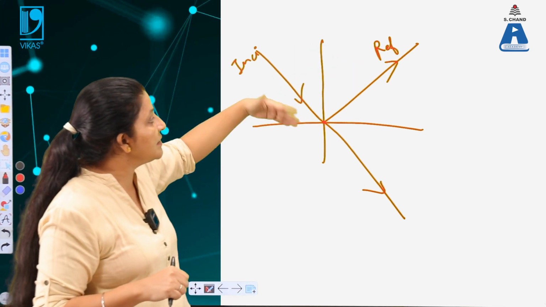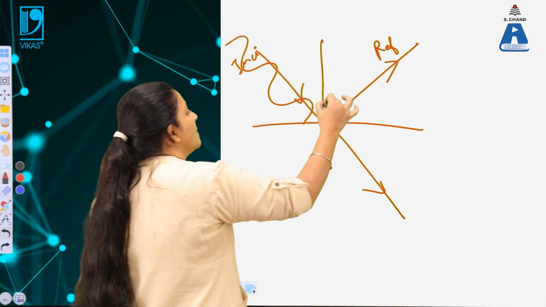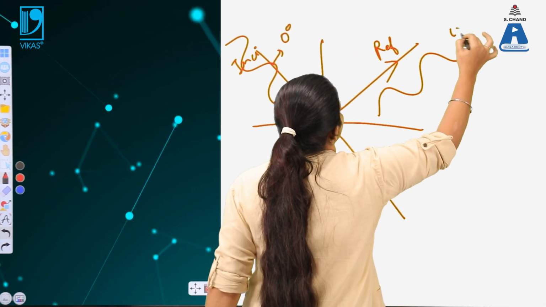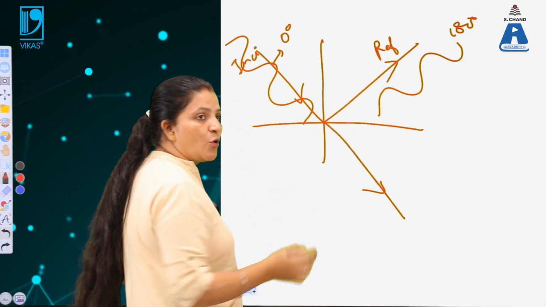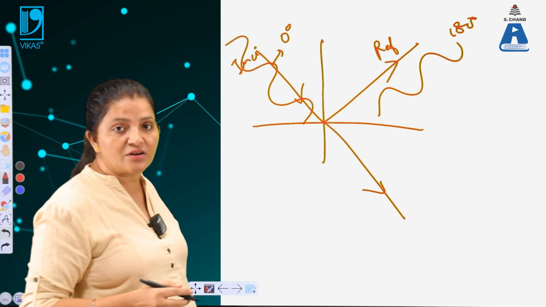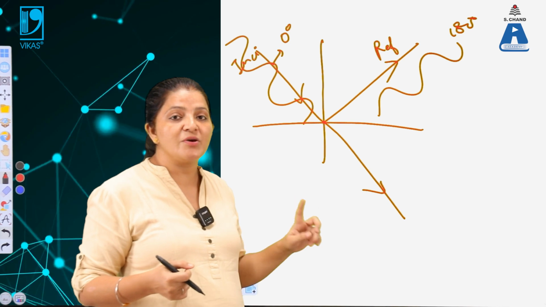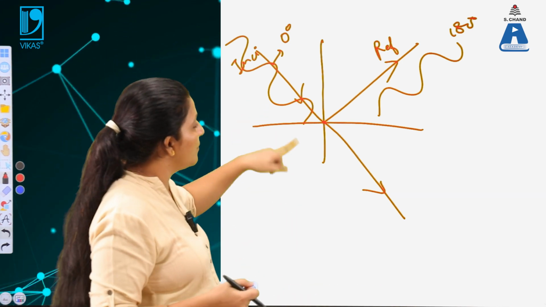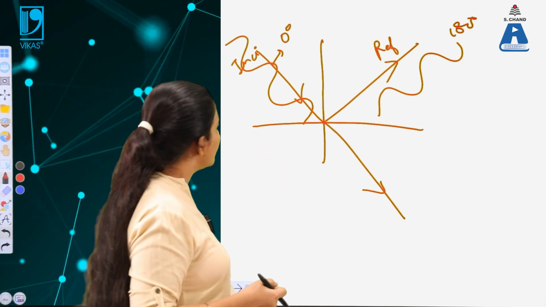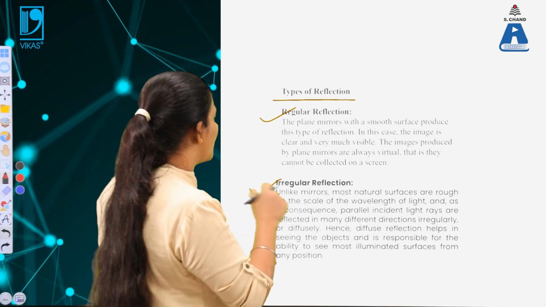If we think in terms of an interference pattern, the incident light is at this angle, say a 0 degree angle, and the reflected light is at a 180 degree angle. When they superimpose on each other, because they are in the same plane, in the resultant we get interference and no light will be there. So we are not able to see the image of the object. In order to see the image of the object, some roughness must be there in the surface. Then we are able to see the image, and a clear image is possible.